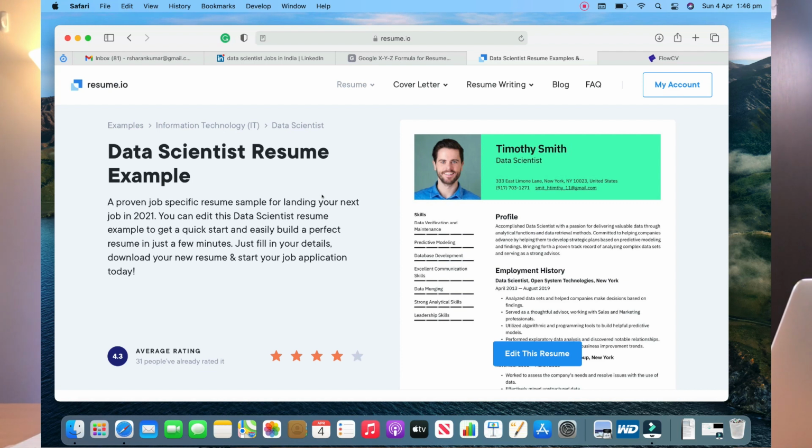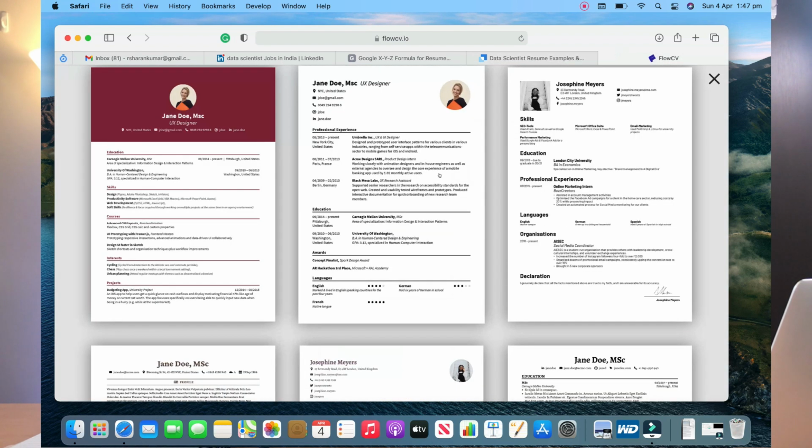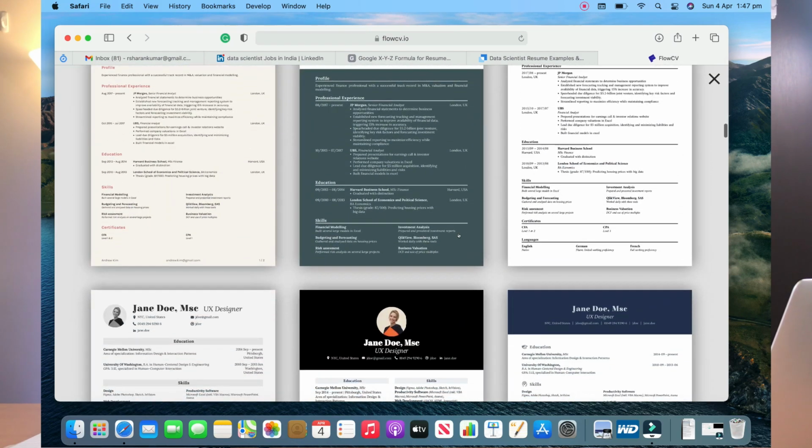So what you can do is sign up and edit your resume, but just before downloading your resume in PDF format, you need to make a payment. You can sign up for a trial version, which would be much lesser than the regular price, and you can download your resume. The other one is a free software. The one that you can see on my screen here is Flow CV. This is a powerful tool as well. They do have a number of templates. You can make use of any of these templates and start building your resume.